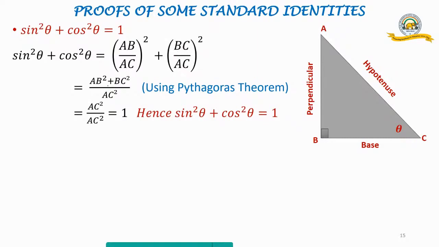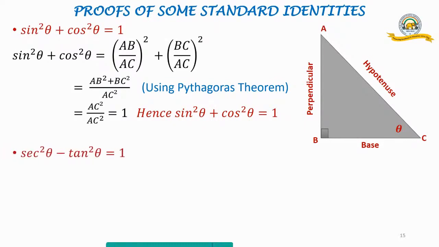So therefore, we write down, we have got a common denominator. Denominator AC here, square of it. So AC square, common denominator. So therefore, what do I get? In the numerator, AB square plus BC square. Now, what is AB square plus BC square? By the Pythagoras theorem, nothing but the square on the hypotenuse. So that is AC square. So AC square upon AC square equals 1. There we have got it. So from the right angle triangle, we have proved that sine square theta plus cos square theta equals 1.